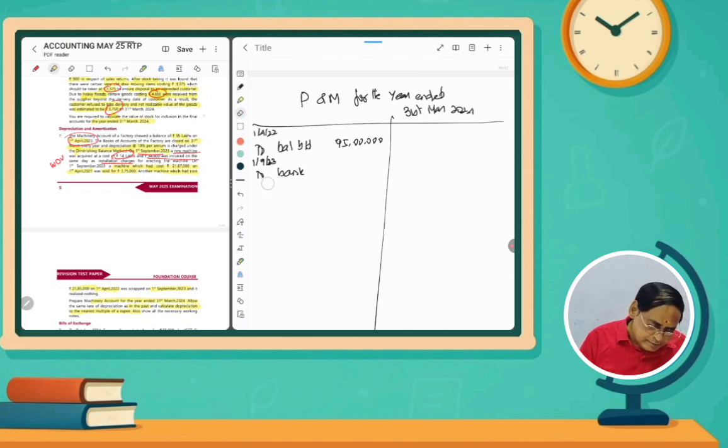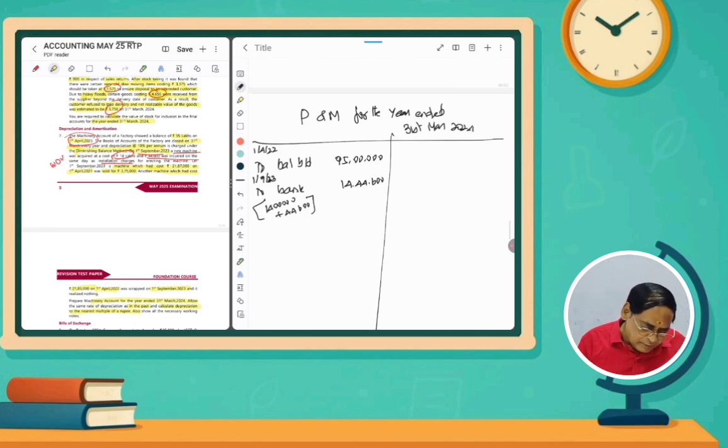So 14 lakhs plus 44,600, purchases on 1st September of the same year.